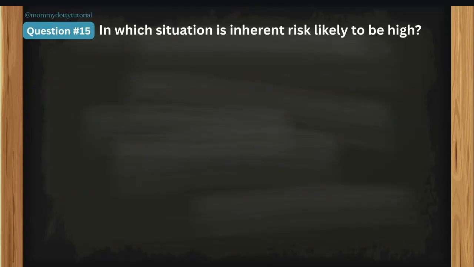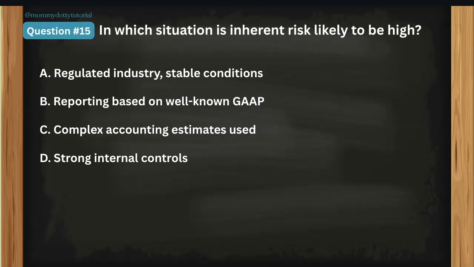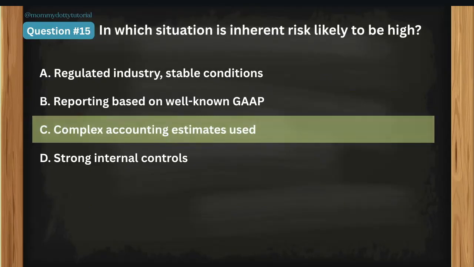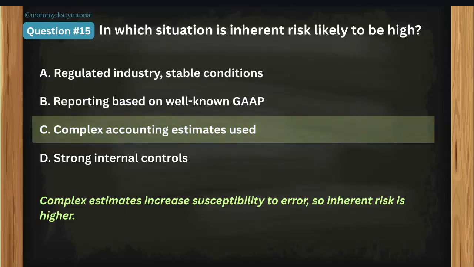In which situation is inherent risk likely to be high? A, regulated industry, stable conditions. B, reporting based on well-known GAAP. C, complex accounting estimates used. And letter D, strong internal controls. You may pause the video to think. The correct answer is letter C, complex accounting estimates used. So the complex estimates increase susceptibility to error. So inherent risk is higher. Okay, now let's go to question number 16.